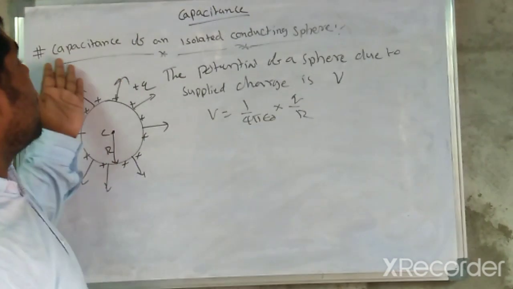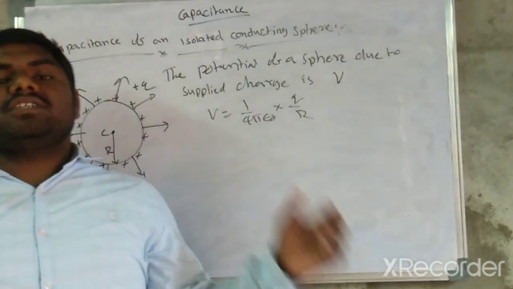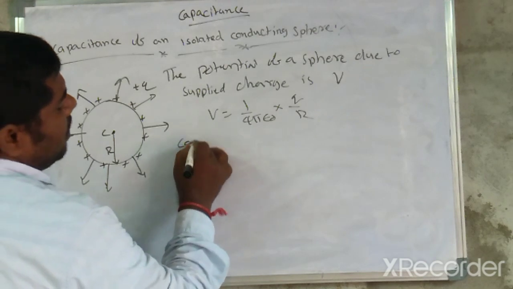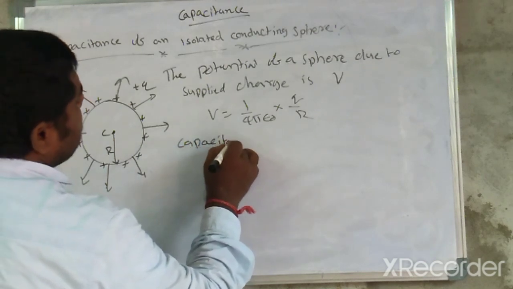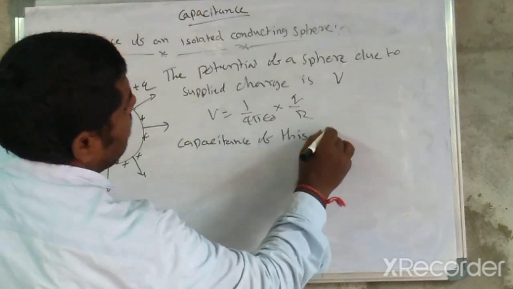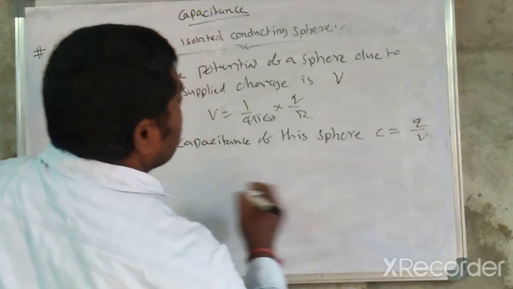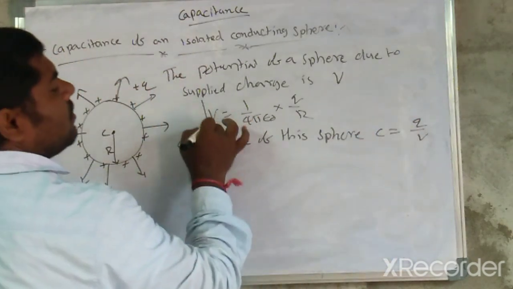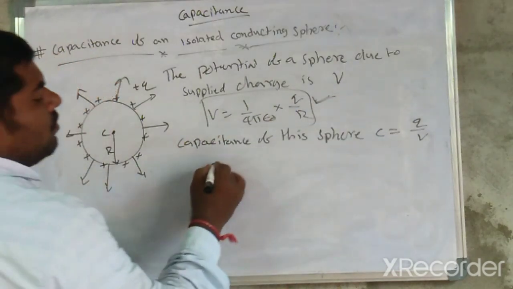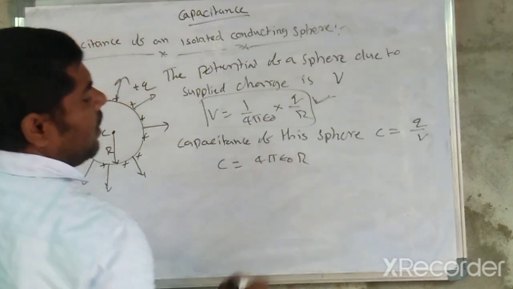Now our aim is the capacitance of an isolated conducting sphere. The capacitance of this sphere, C, is equal to Q upon V. From this, Q upon V is equal to 4 pi epsilon naught into capital R.